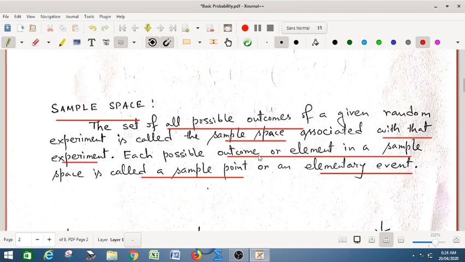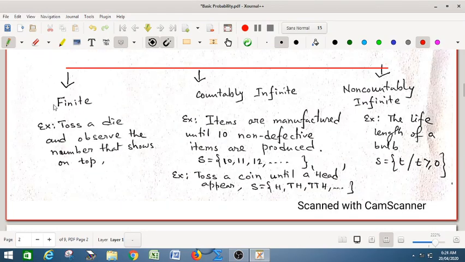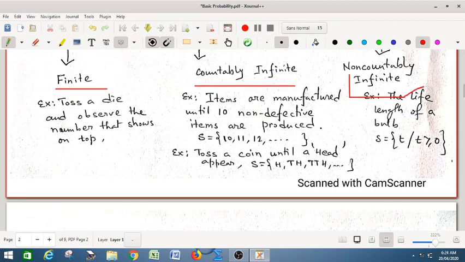Now there is an important concept: can a sample space be infinite? The answer is yes. Sample space can be divided into 3 categories: sample space can be finite, countably infinite, or uncountably infinite. For finite, you toss a die and observe the number that shows on top.